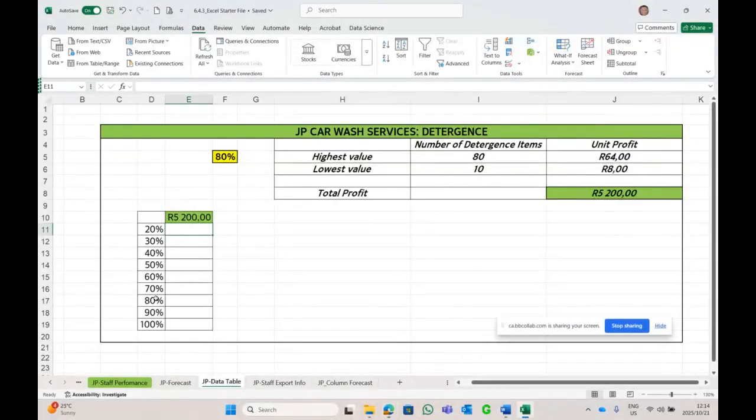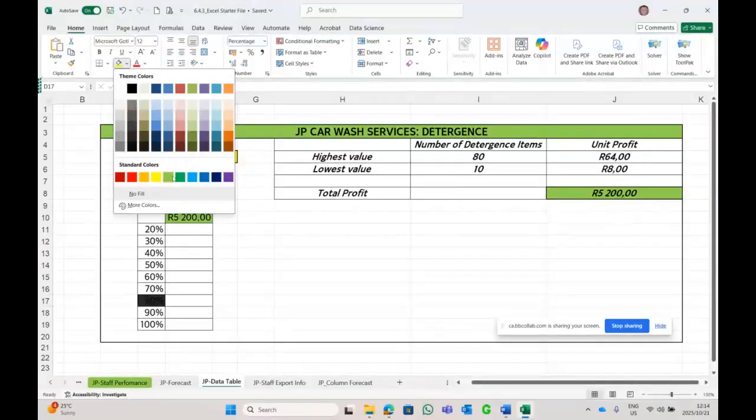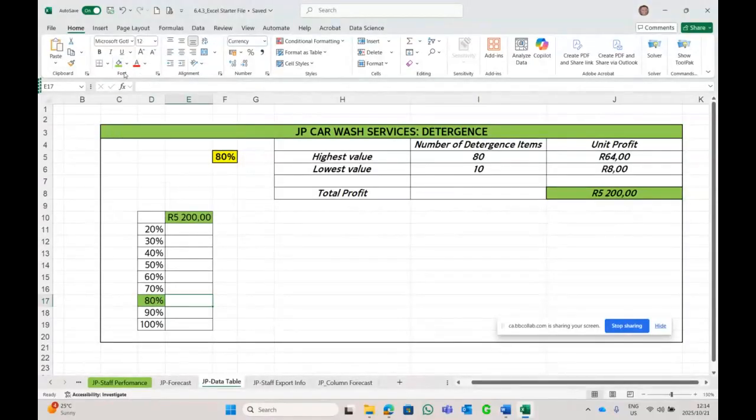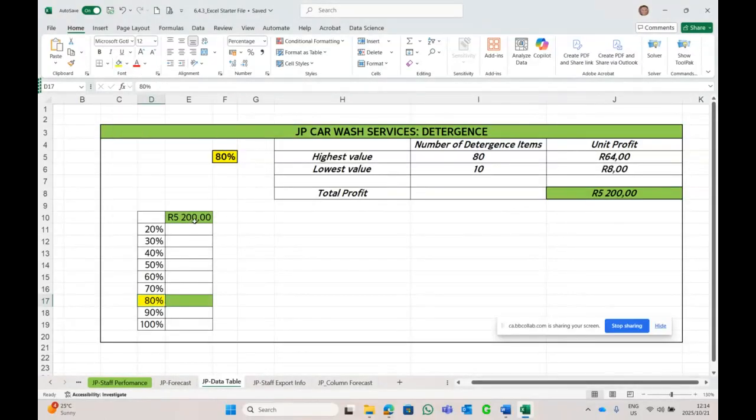So if I see 80 here, I'm going to make it green, and I'm going to make that also green, that 5,200 should be on 80%. Why? Because of that 80%. I should actually make that yellow. Yellow with yellow, green with green.